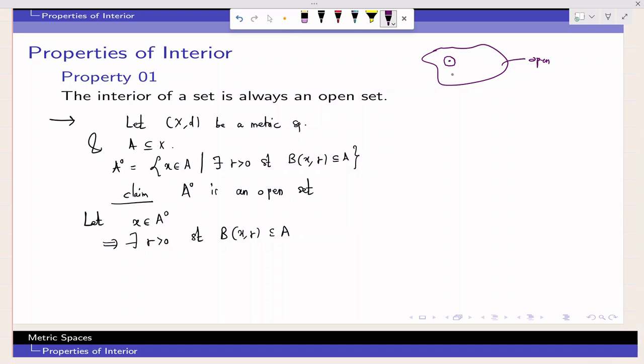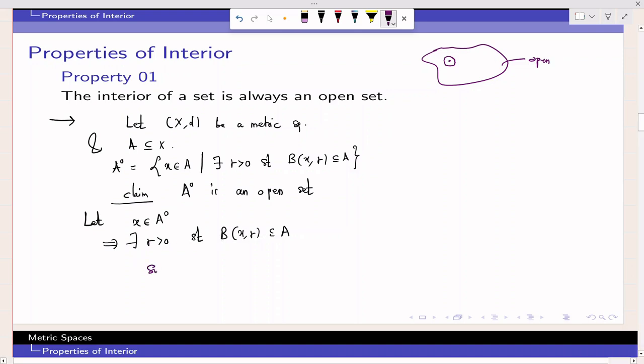Then we can say that this set is open if this happens for every point. So right now we have taken point X from A interior. I want to show that A interior is open. So I want to show that there exists some radius such that the open ball around this point is again contained in A interior. So we have found the radius R positive such that B(X, R) is contained in A.